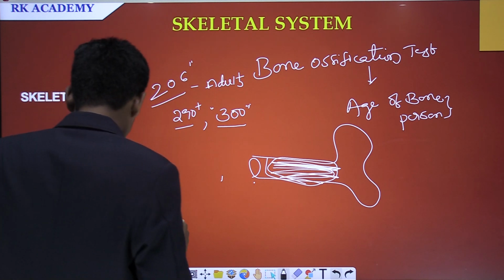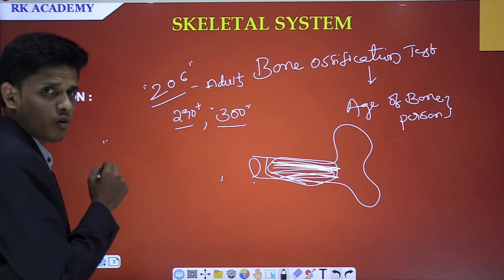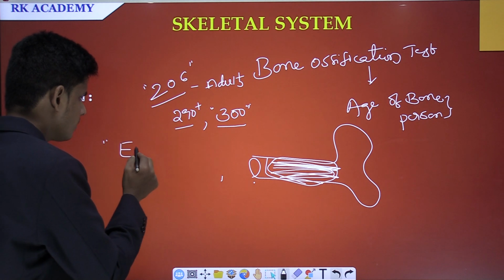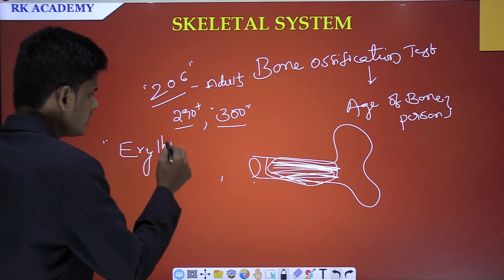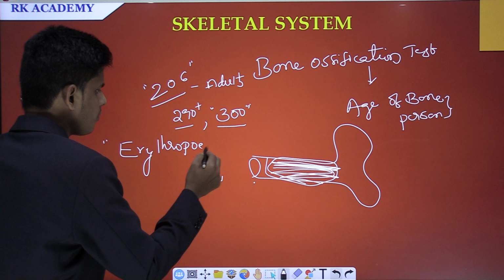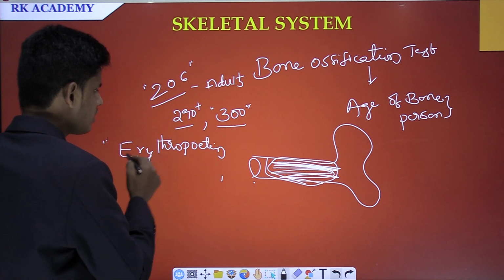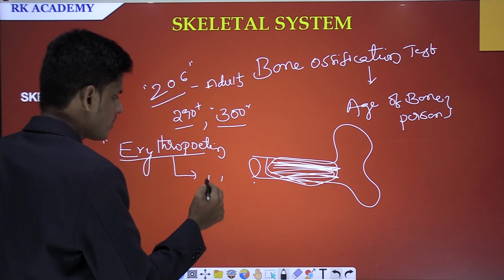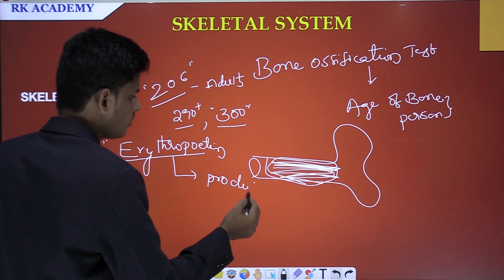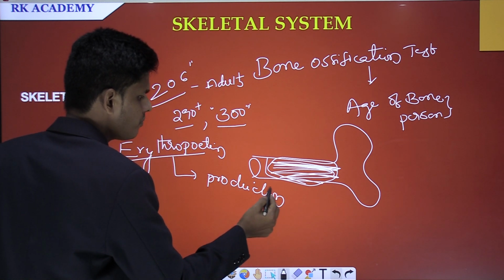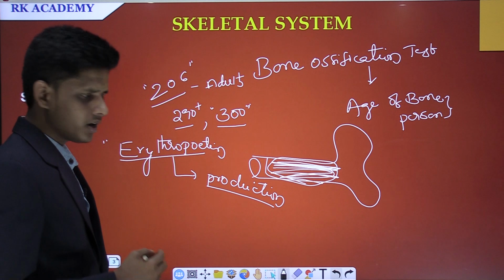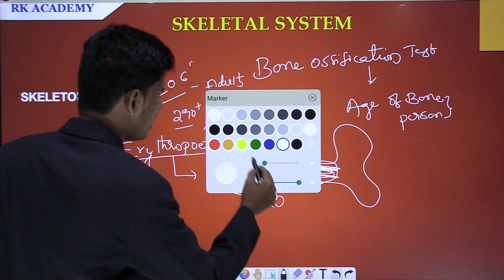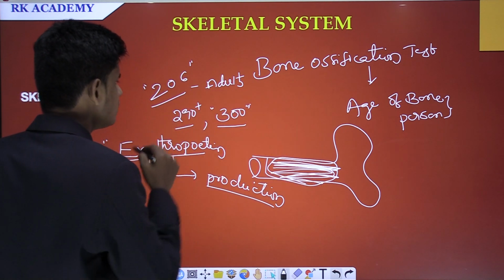And in the particular bone, there is a protein called erythropoietin. This erythropoietin stimulates the production of blood.